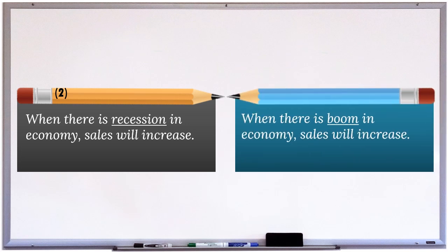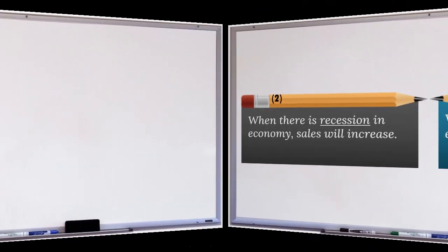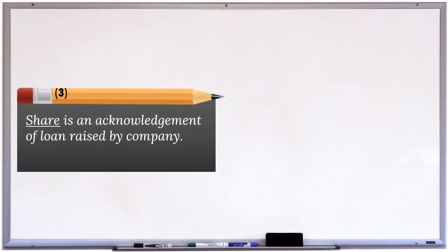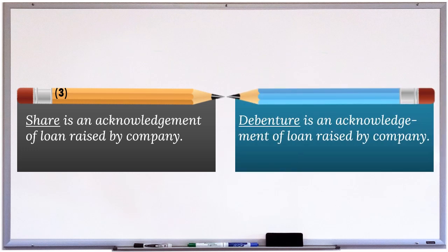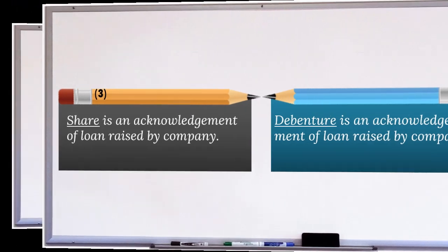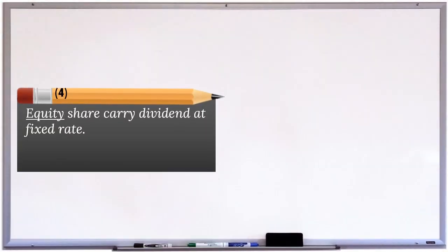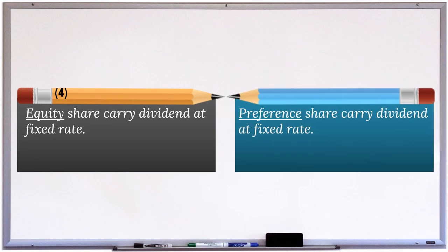Answer. When there is boom in economy, sales will increase. 3. Share is an acknowledgement of loan raised by company. Answer. Debenture is an acknowledgement of loan raised by company. 4. Equity share carry dividend at fixed rate. Answer. Preference share carry dividend at fixed rate.